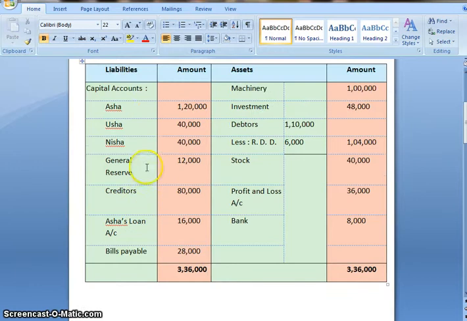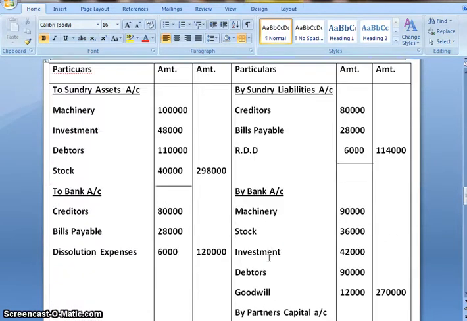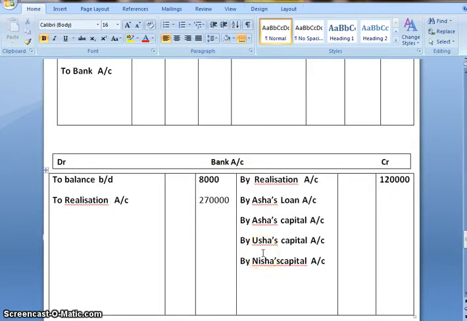Now you can see on liability side it is given Asha's loan 16,000. Now this payment of loan would be done by the bank account. So Asha's loan amount is 16,000.